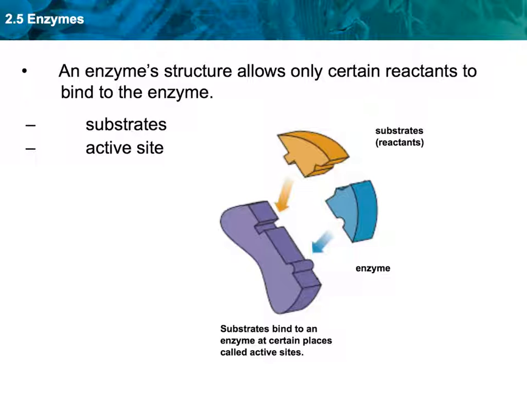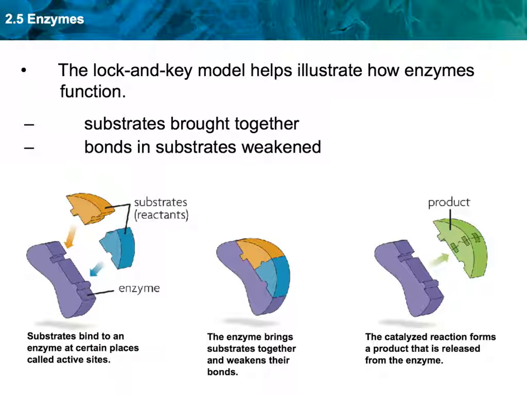So again, enzymes, substrates, and active site. The active site is the place where the enzyme and the substrate do their work. I mentioned this before. It's like a lock and key, or a hand to a glove. Substrate and enzyme work together. The bonds are weakened. The enzyme is released and the reaction is carried out. Now, as long as the conditions are optimal, that enzyme and substrate can be used again. It can be reused and reused and reused. The product is produced, and the enzyme and substrate can work together again.